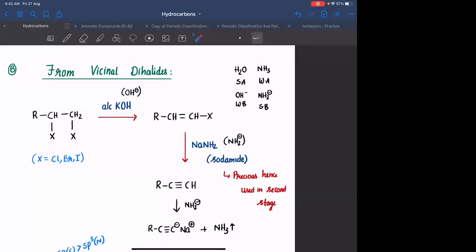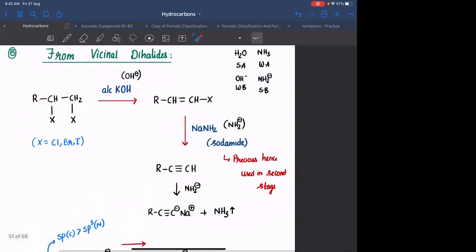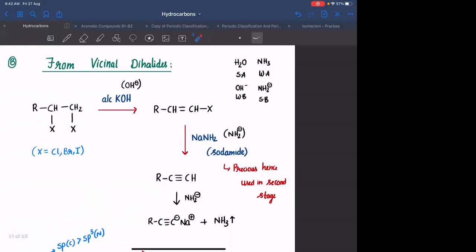Okay. So this NH2 minus removes another hydrogen and halogen, leading to the formation of an alkyne. Any doubt, anyone? Okay. You can initially add NaNH2, but NaNH2 is a costly compound, hence you will be adding that in the second step. In the first step, you will be adding alcoholic KOH, and in the second step, you will be using sodamide.